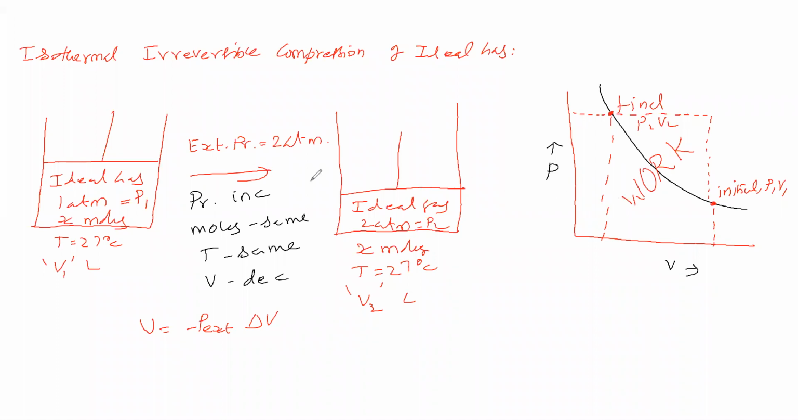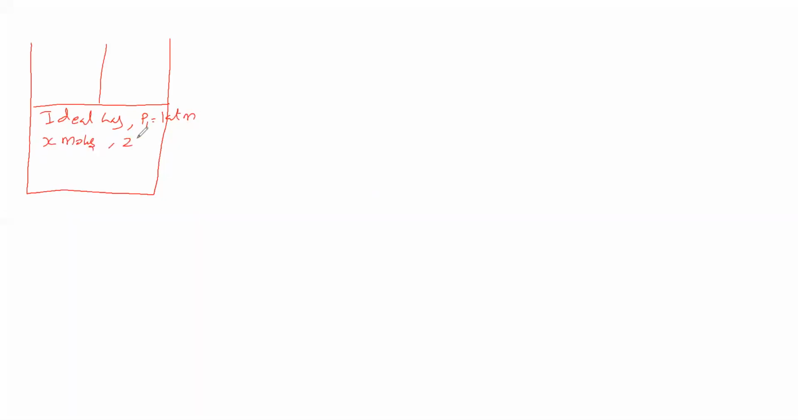Now we will see the same thing in two steps, and how the work done will be there. So now we have to go for a two step process. First, we are taking an ideal gas. What is the pressure? The pressure P1 is 1 atmosphere, the number of moles is x moles, the temperature is 27 degrees Celsius, and the volume is V1 liters.